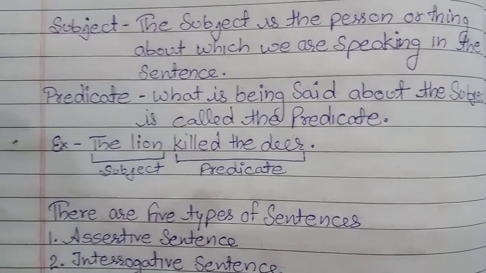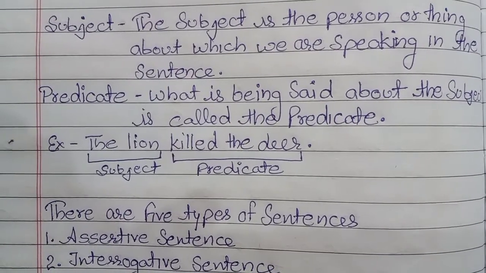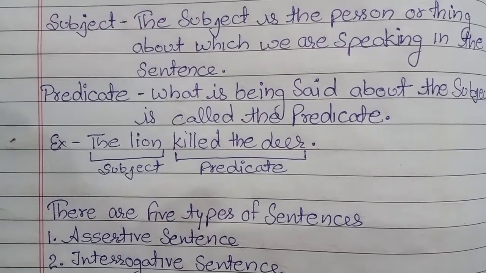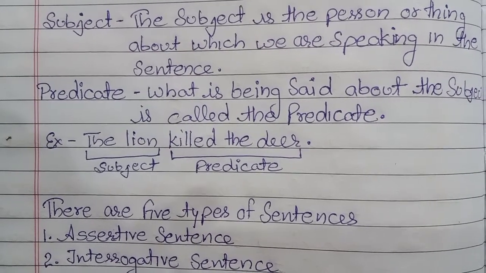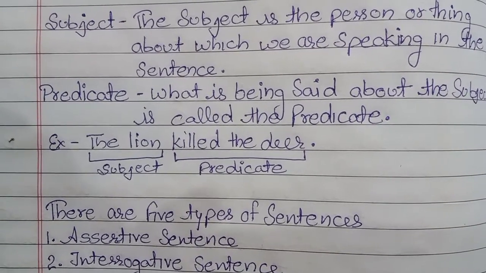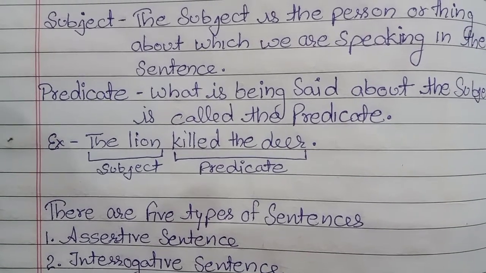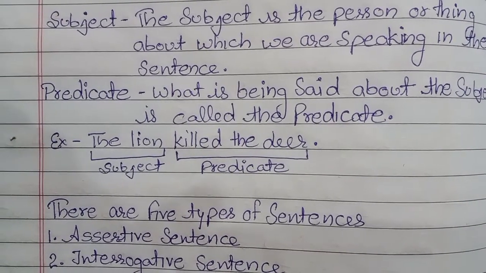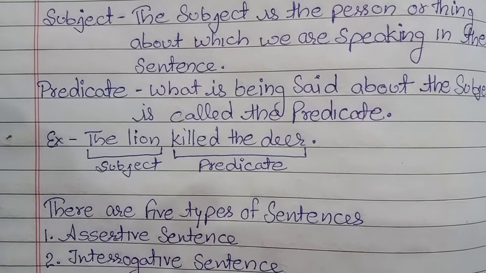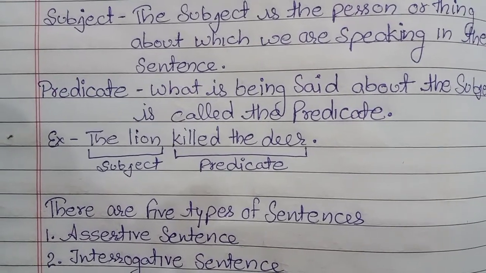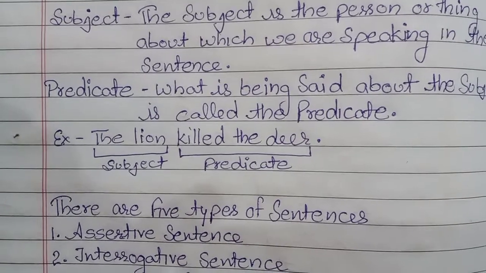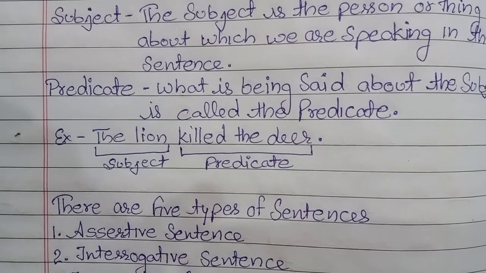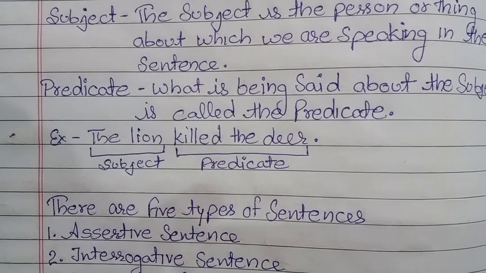So here is an example of a sentence, and I have already given you the work as homework. You have to find out the subject and the predicate. The example is, the lion killed the deer. So this is a sentence. We divide the sentence into two parts. One part is the lion, which is the subject.